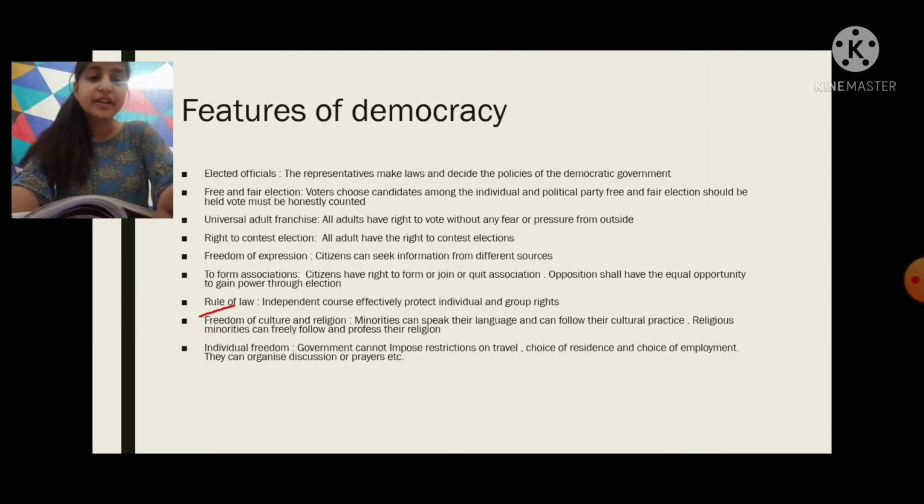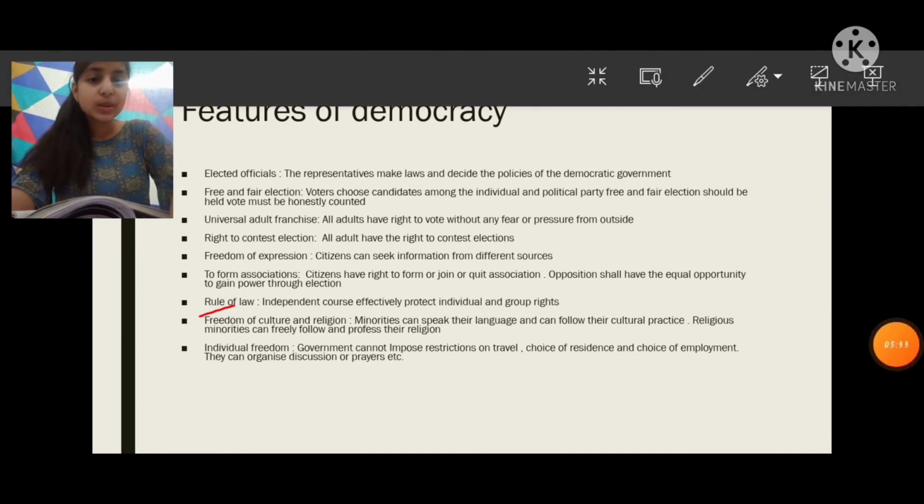Freedom of culture and religion. In this, the minorities, like in India, the minorities are Jains, Buddhists, Muslims, etc., while the majority is Hindus. Minority means the group of people that is less present in that specific country. So the minorities can speak the language they want and follow the cultural practices that they have. Religious minorities can freely follow and profess their religion.